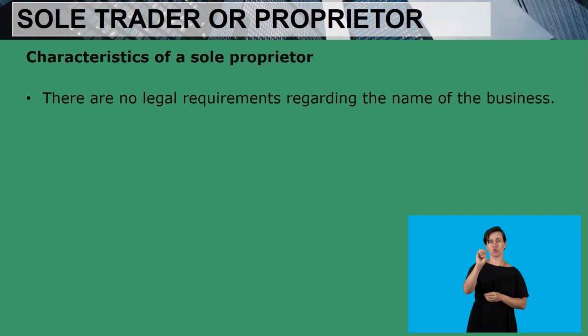Now we look at the characteristics of a sole proprietor. There are no legal requirements regarding the name of the business. So obviously, when you want to start a one-man business, a sole trader or a sole proprietor, there are no legal requirements in terms of the name. You can name your business anyhow. There are no legal requirements that you have to follow in order to name your business.